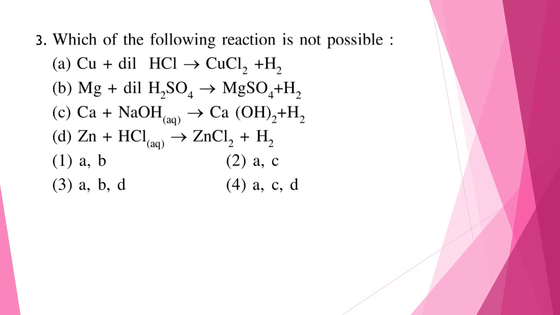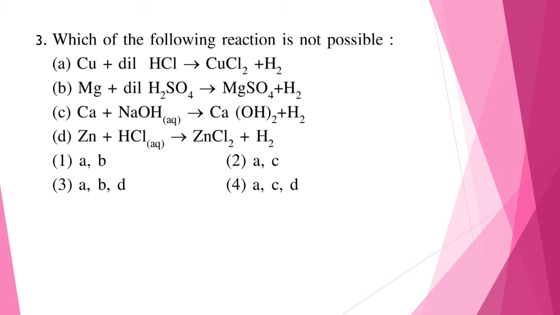Question 3. Which of the following reactions is not possible? So A, copper plus dilute HCl gives CuCl2 plus H2. So this is not possible because Cu will not be able to displace hydrogen as it is less reactive than hydrogen. B, Mg plus dilute H2SO4 gives MgSO4 plus H2.